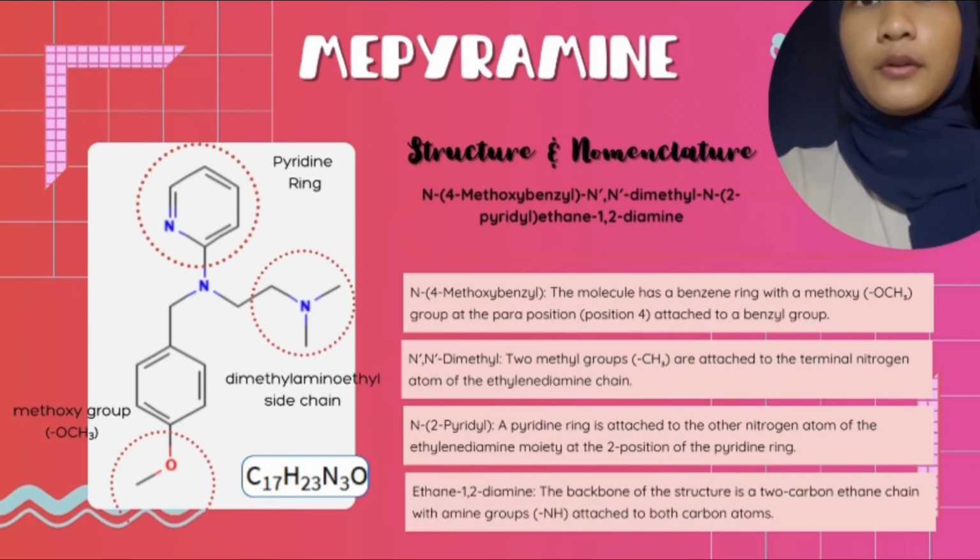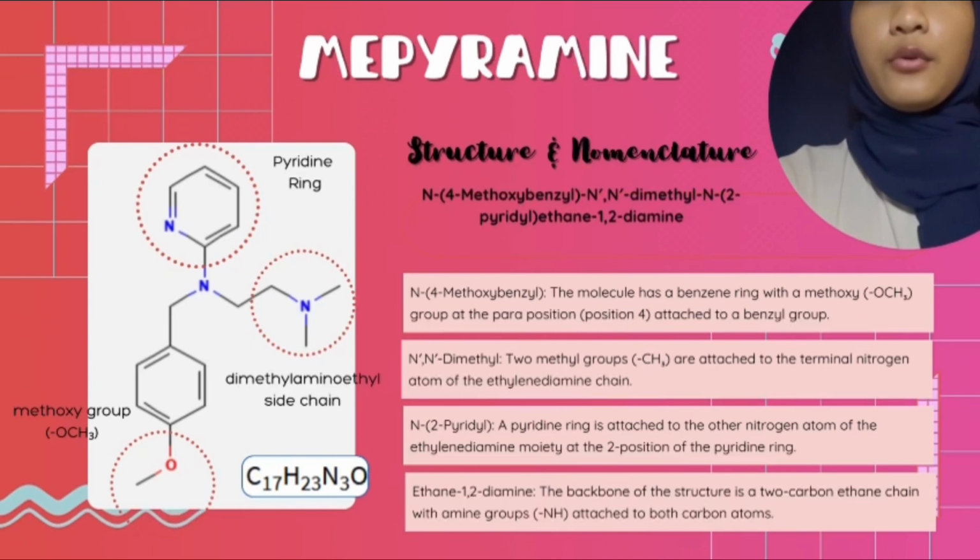For N2-pyridyl, because it has a pyridine ring that is attached to the other nitrogen atom of the ethylene diamine at the 2 position of the pyridine ring. And for ethene-1,2-diamine, because the backbone of the structure is a 2-carbon ethane chain with amine groups attached to both carbon atoms.